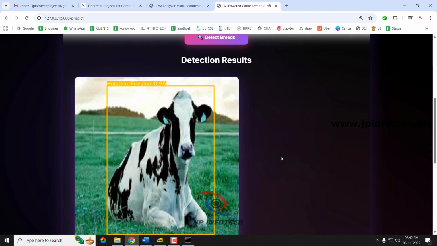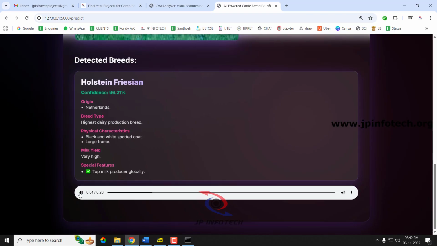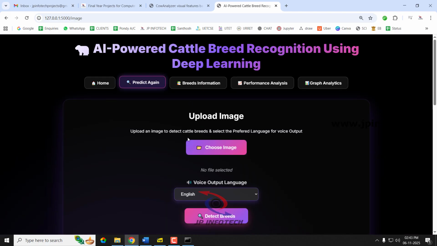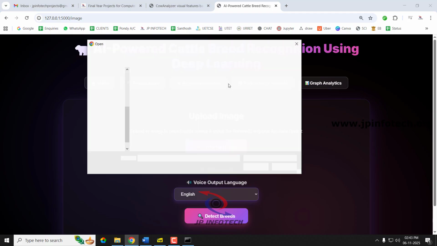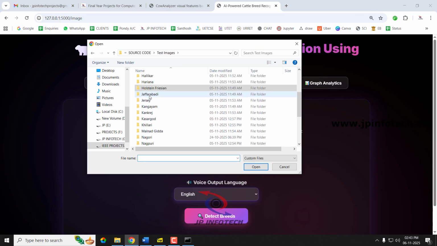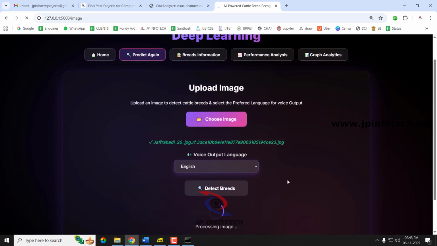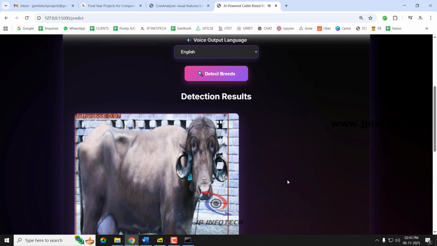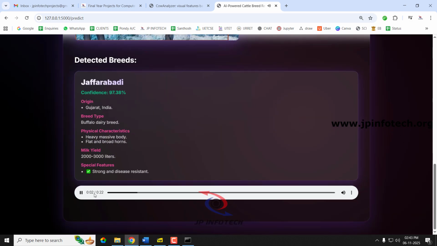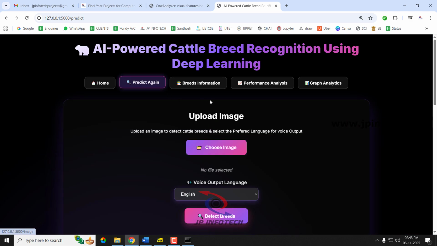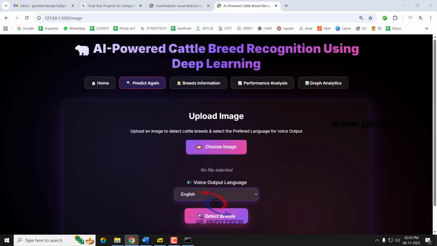Holstein Friesian, origin Netherlands, breed. So it has predicted correctly as Holstein Friesian. Let me go for the other class. Jaffarabadi, origin Gujarat, India. So it has predicted correctly as Jaffarabadi. Let me go for the other class quickly.